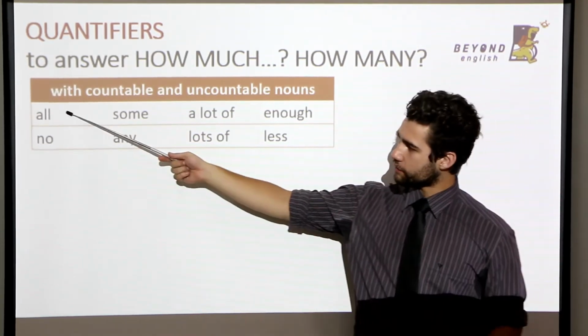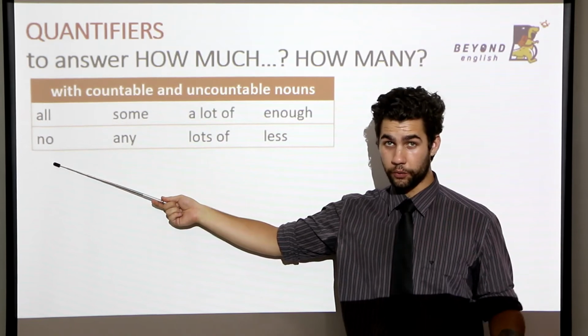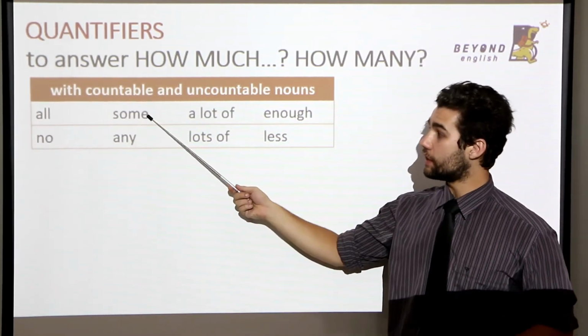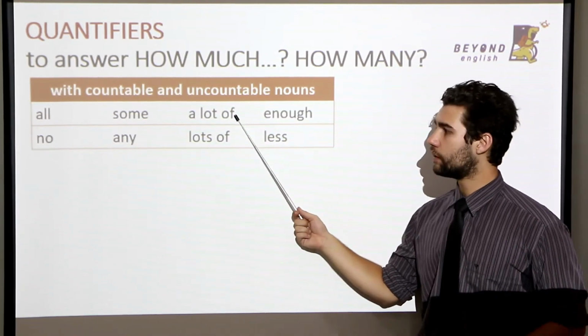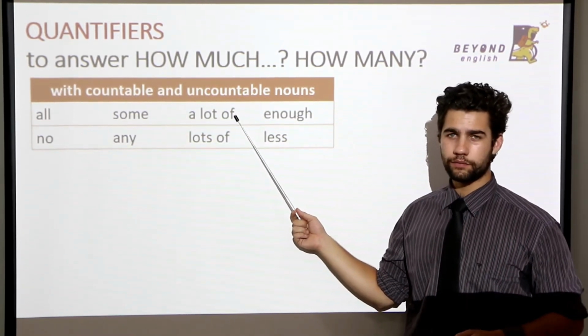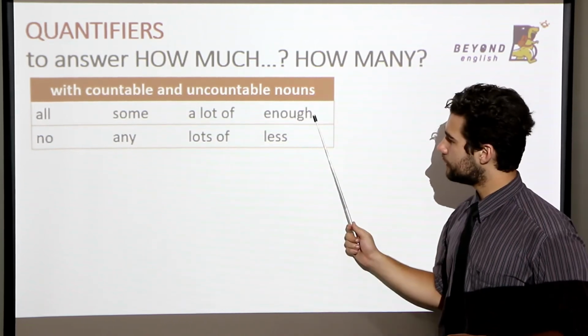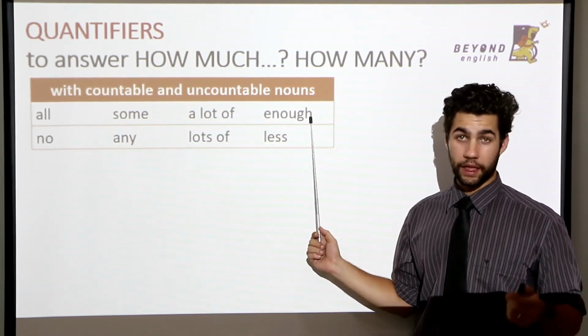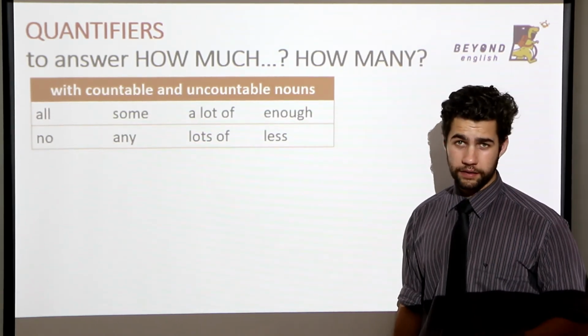The quantifiers are all or no, some or any, a lot of or lots of, enough and less. Let's look at some sentences.